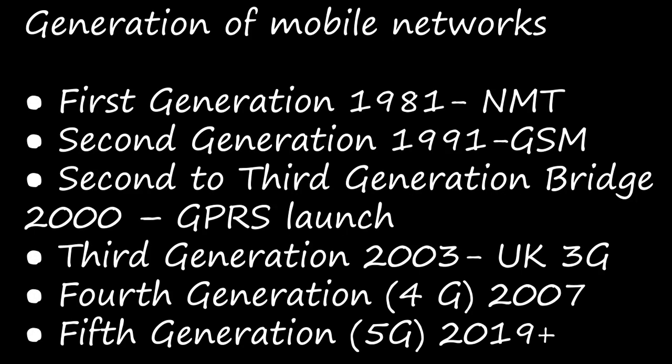And the advantages of that. And we have seen about the generations of mobile networks, that is 1G, 2G, 2.5G, 3G, 4G and 5G, right? That is first generation, second to third generation bridge, third generation, fourth generation and fifth generation. We have seen about the generations of mobile networks also in this chapter, right?